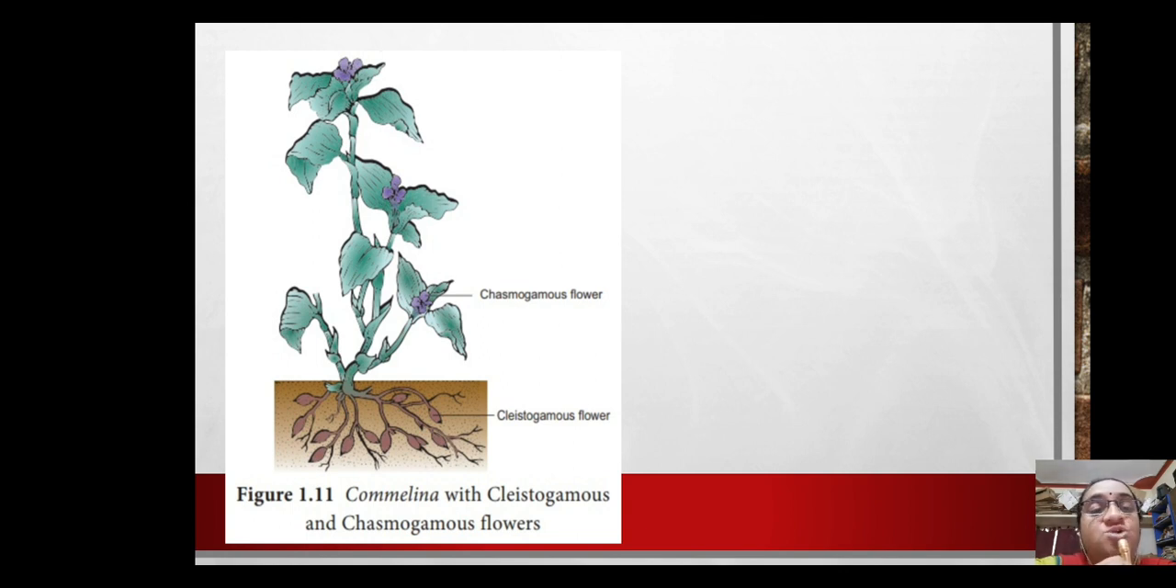It is an advantage, but there is one disadvantage: there is no variation coming up, because the pollen grains of the same flower are pollinating and fertilization is happening in the same flower. So genetically there is no variation coming up, isn't it? But variations are important for a species to adapt to the changing environment. So there is an advantage of autogamy, but many plants prefer to go for cross pollination.